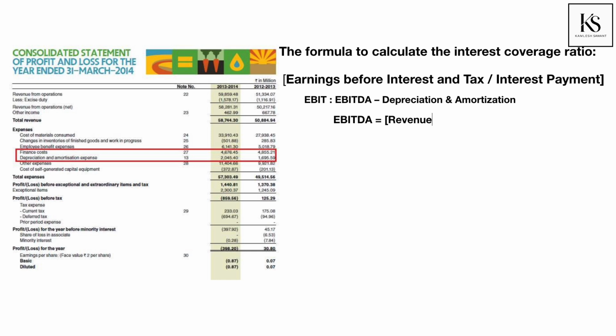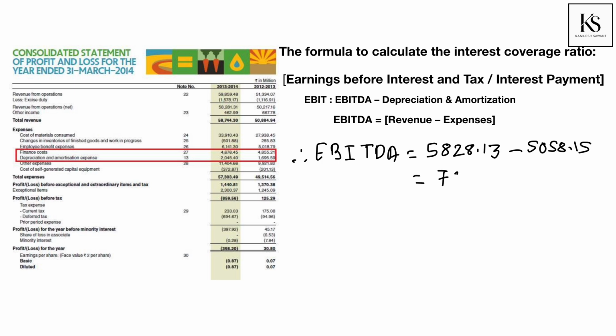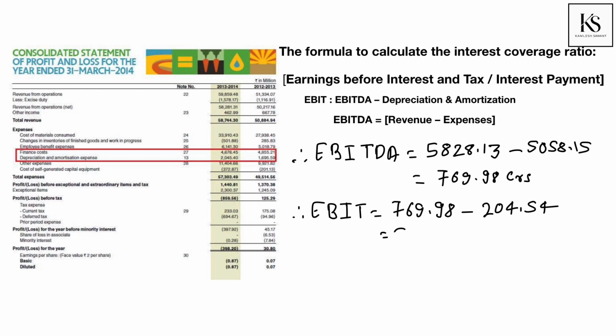We know EBITDA is equal to revenue minus expenses. To calculate the expenses, we exclude the finance cost and depreciation and amortization cost from total expenses of 5730 crores. Therefore, EBITDA is equal to 5828 minus 5058. Therefore, EBITDA is 769 crores. We know EBIT is equal to EBITDA minus depreciation and amortization. That is equal to 769 minus 204, which is equal to 565 crore rupees.